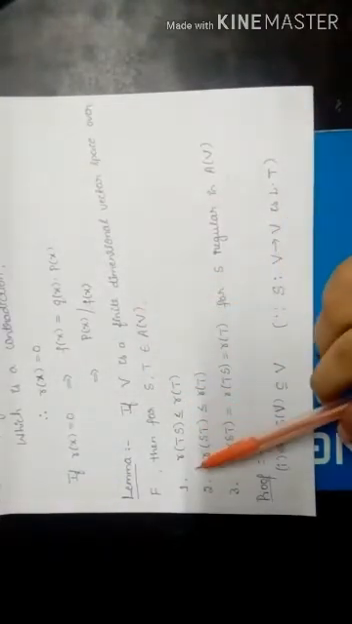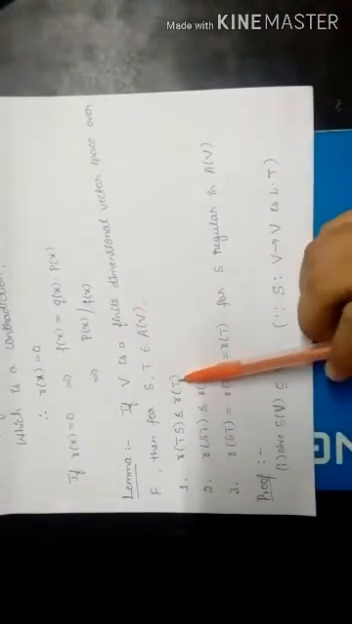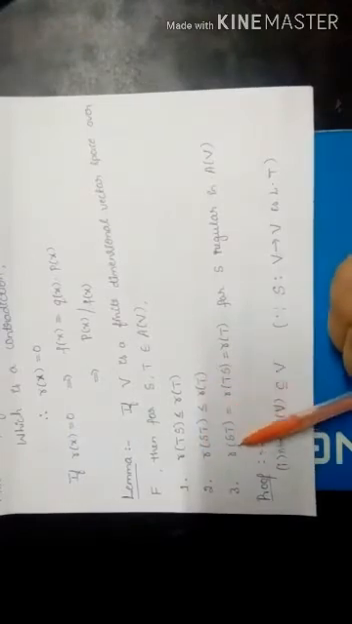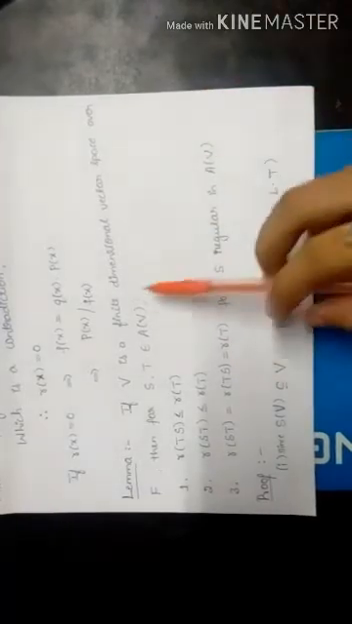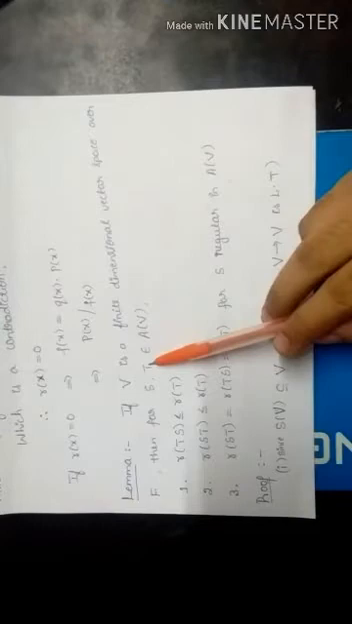Next lemma: if V is a finite dimensional vector space over F, then for S, T belonging to A(V), R(TS) is less than or equal to R(T), R(ST) is less than or equal to R(T), and R(ST) = R(TS) = R(T) for S regular in A(V). A(V) is the set of all linear transformations, right? So S, T belong to A(V), and S and T are linear transformations. Now we have to show these three conditions.